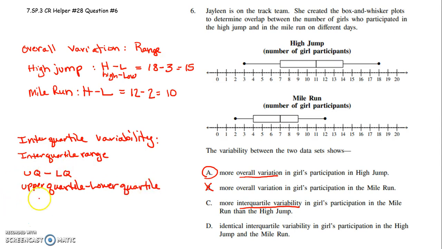Okay, so if we consider it for the high jump, here's the deal. 50% of the time between 7 and 14 girls participate in the high jump. I should probably show you, this point right here, the 14, is your upper quartile.